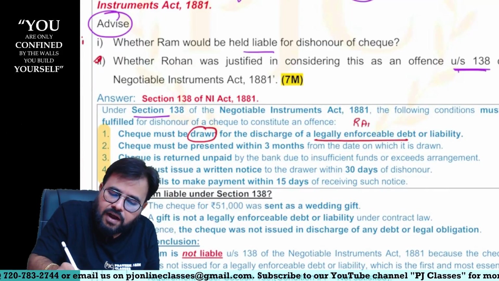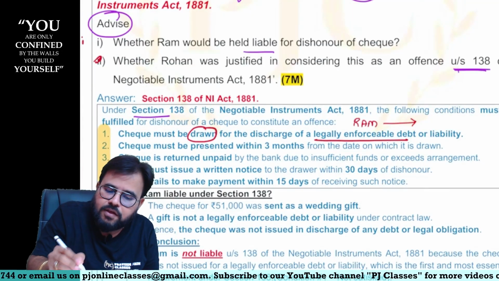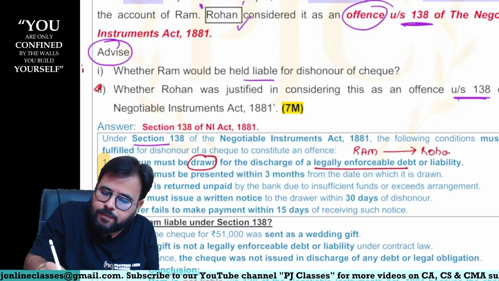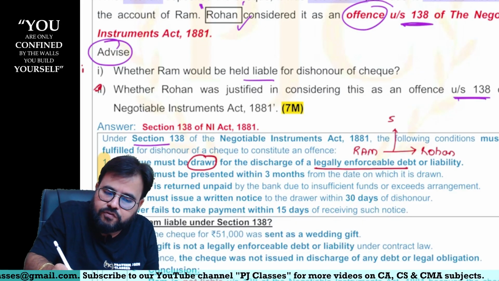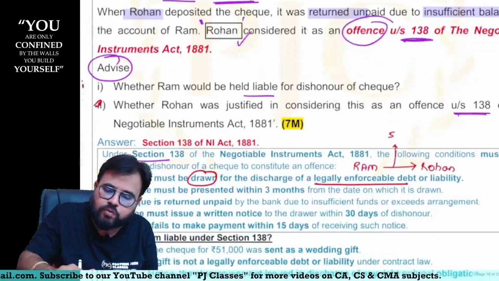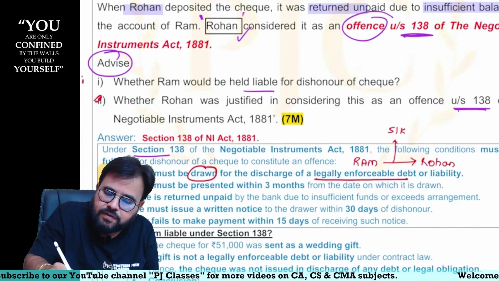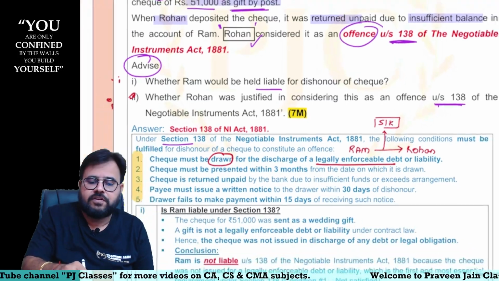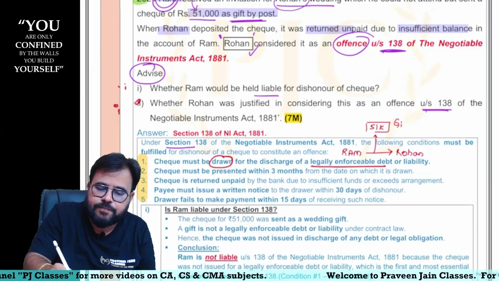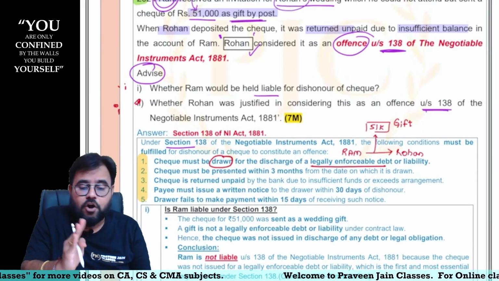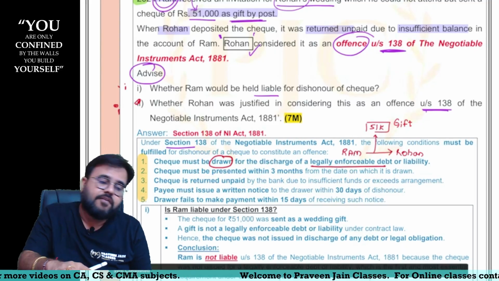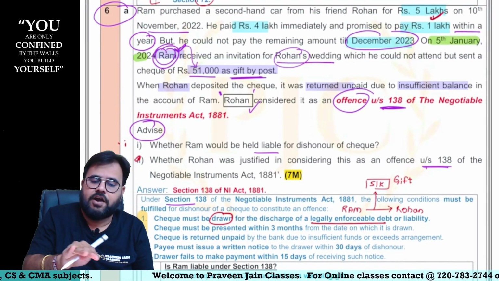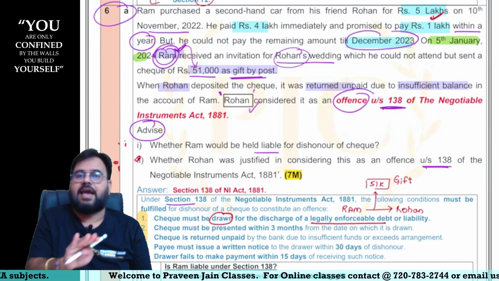Ram. This person is a disgrace to the name of Ram. So Ram issued a check to Mr. Rohan. Check value is 51,000, sir. Now tell me, sir, why did Ram give this check to Mr. Rohan, sir? Just as a gift. Remember, he did not give this check for consideration, sir. For that he did not give, sir. This check he gave as a gift, sir.